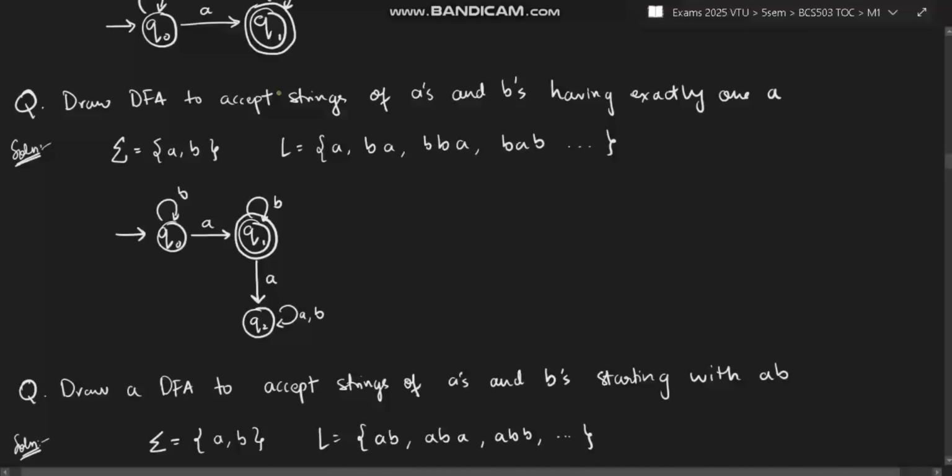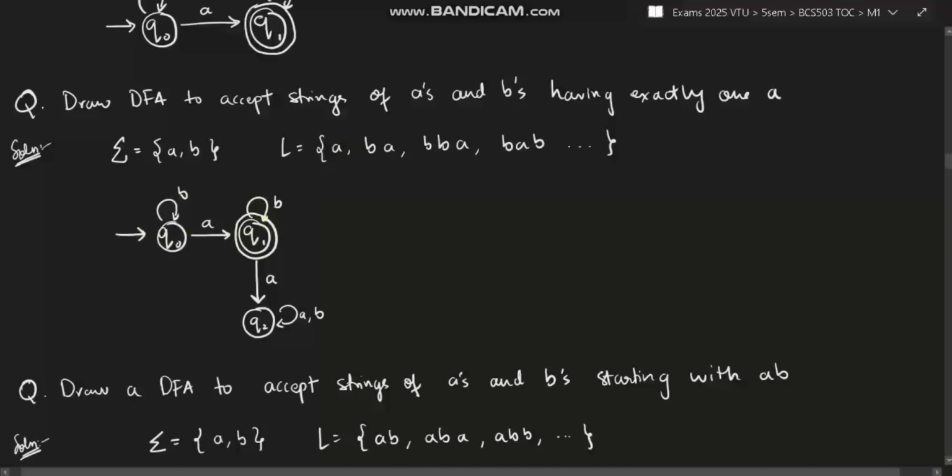Next is draw DFA to accept strings of A's and B's having exactly one A. Same question, just that it is having exactly one A. Here n number of A's are accepted, here only one A should be accepted. So the same thing, take care of the bare minimum string which is Q0, it will go through A to Q1, and after that B will be present as usual.